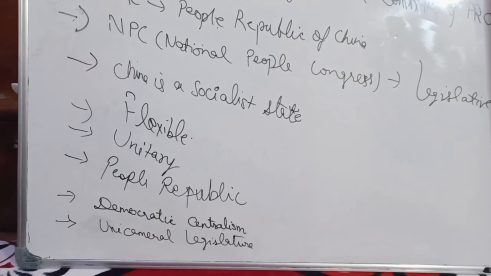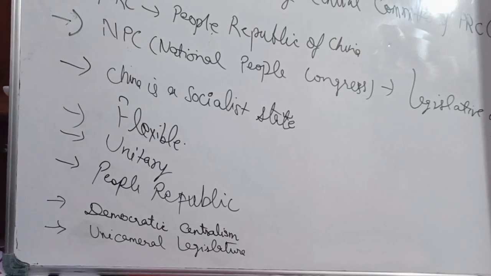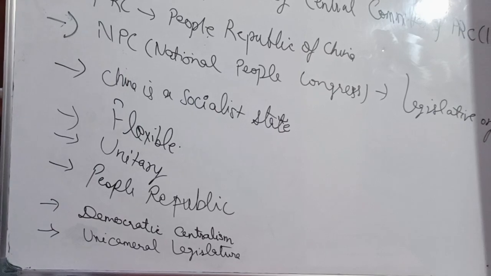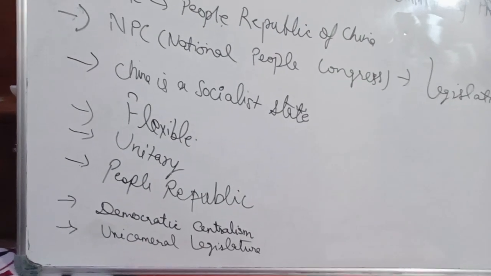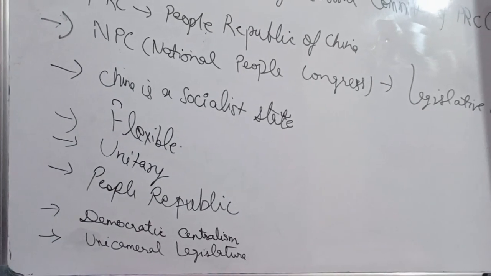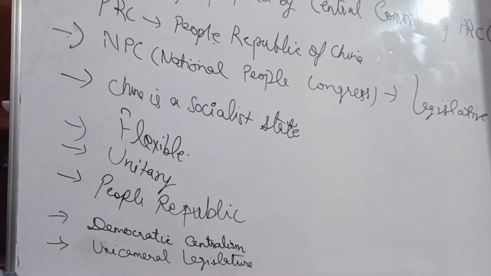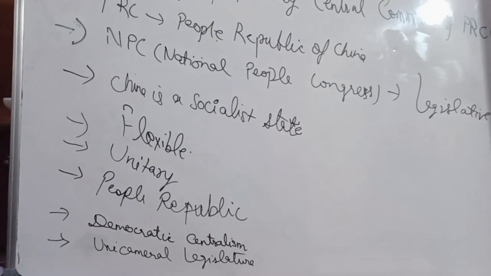So, the National People's Congress at different levels is instituted through democratic election and is responsible to the people. So now it is the NPC, National People's Congress, which creates other state organs of the government. That means it exercises executive, legislative as well as judicial roles. So whatever state organs and administrative authorities need to be created, they are created by the NPC only.